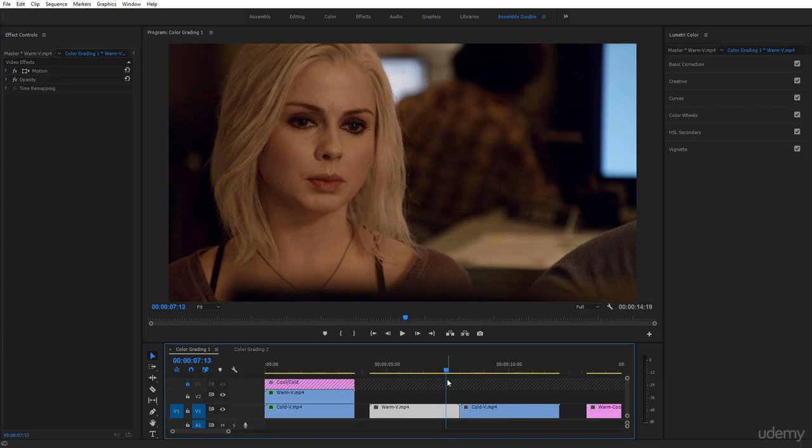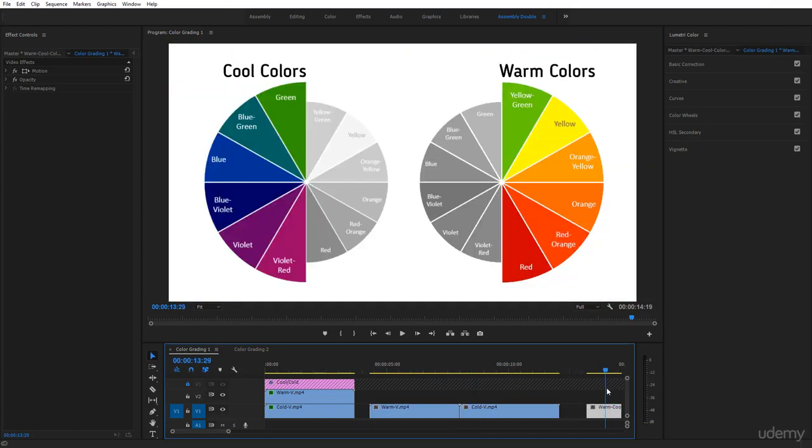Okay, what colors should you use to make it cold or cool, or to make it warm and concerned? Let's go to a small chart that I prepared over here. On the left side, you have the cool colors. I prefer to call them cold colors, but people like moderation and they go for cool. Cold colors are around the blues and mixed with yellow and red on the other side. They portray somehow a kind of impersonal environment, a calmness without warmth, without feelings or love, if you like. Some comfort, but a comfort that is just for the body, if you want to say. It's not about heart, it's not about feelings.